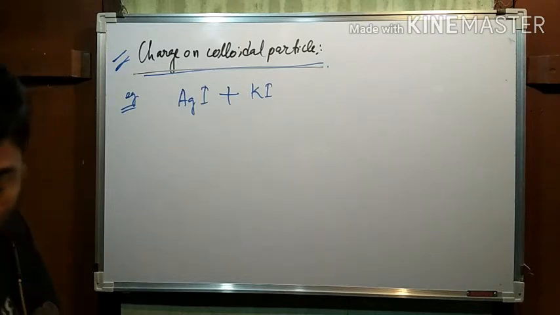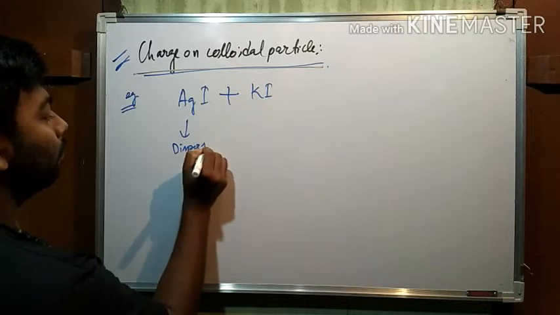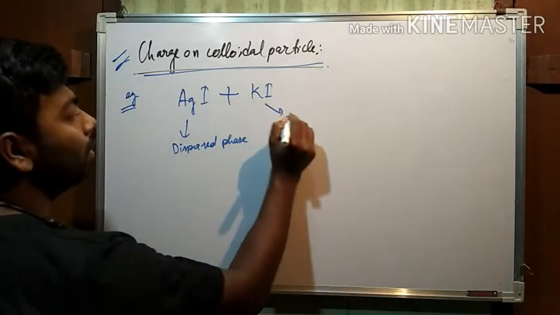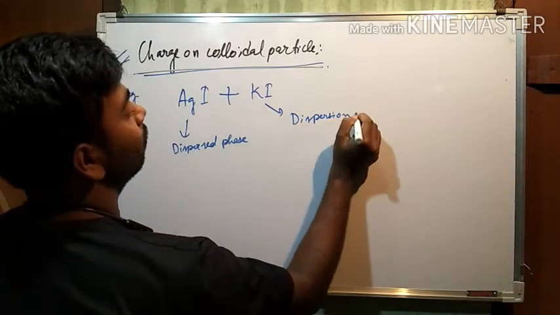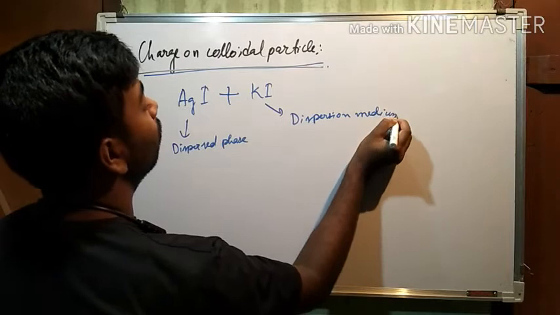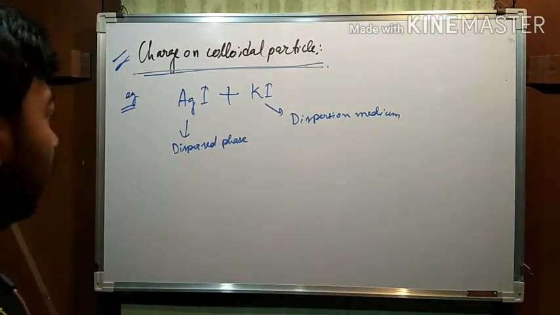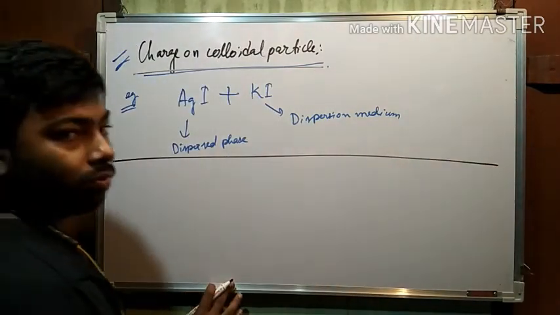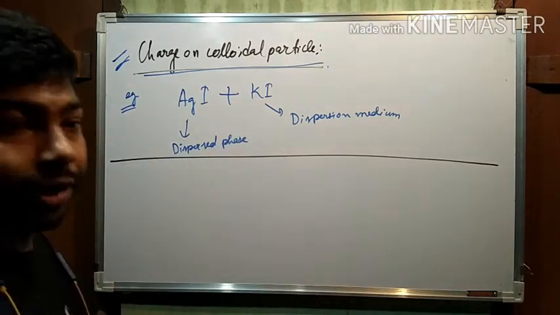This one is the dispersed phase and this one the dispersion medium. Remember, the formation of the colloidal particle between silver iodide and potassium iodide may be in two ways.